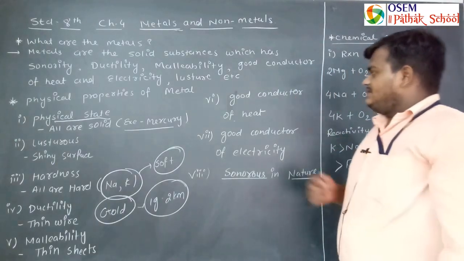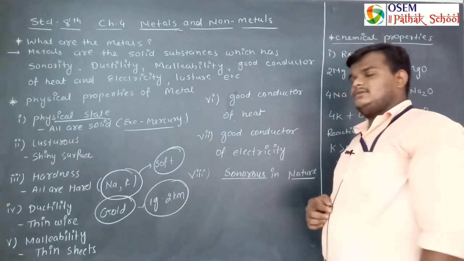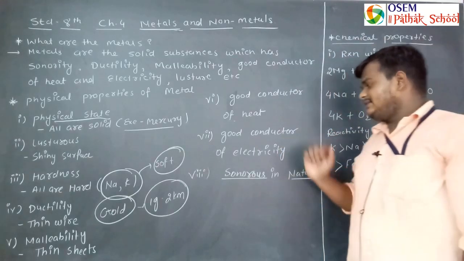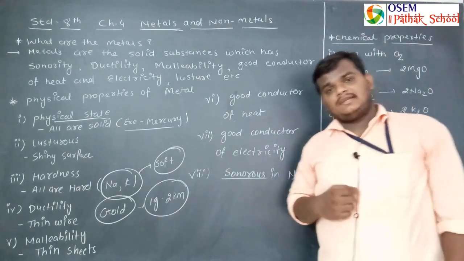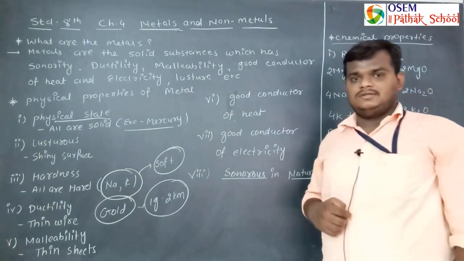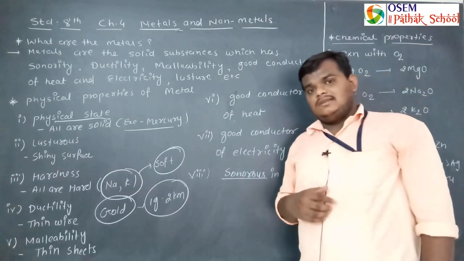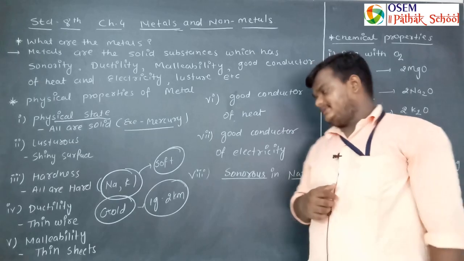Sixth one is that metals are good conductors of heat. All the metals are good conductors of heat, easily conducting heat and electricity both. For example, copper can conduct electricity and heat both. That's why it is used in our electricity lines, copper.